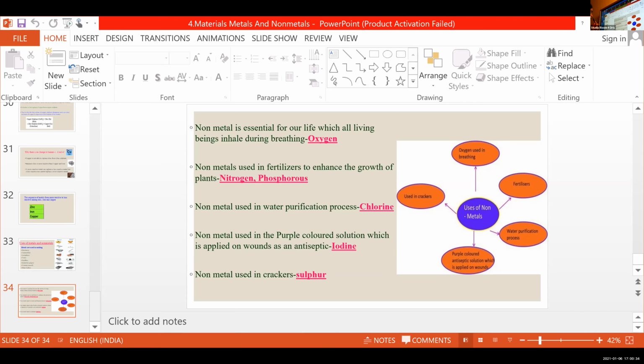Then the third one, the non-metal used in water purification. Which non-metal is added for water purification in wells? Chlorine. So you write chlorine. Then the fourth one, the non-metal used in a purple colored solution applied on wounds as an antiseptic. Iodine. Then the last one, the non-metal used in crackers: sulfur. So that's about the uses of metals and non-metals. So we finished this chapter.